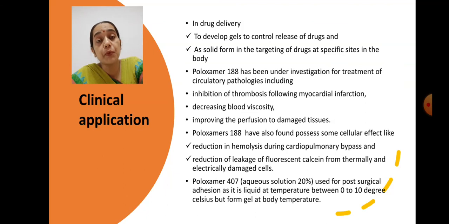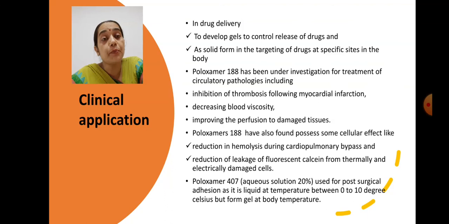So in order to improve the rate of recovery, or to facilitate the closing of the open surface, poloxamer 407 is used, and its solution is made at the lower temperature, and then it remains liquid. But when it is applied at the body surface, as the body surface has a temperature of 37 degrees Celsius, it will work as an adhesive material, and it will facilitate the closing of the open wound.